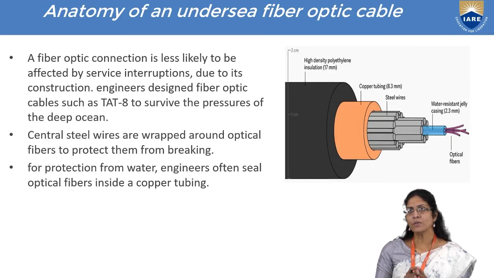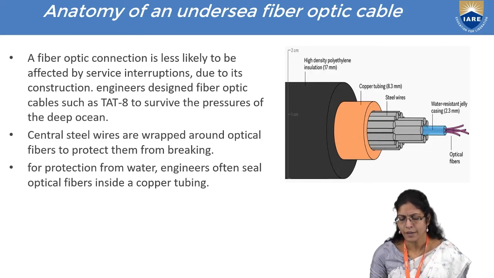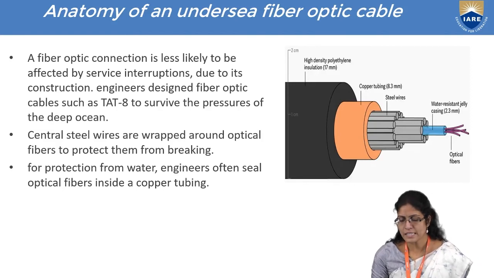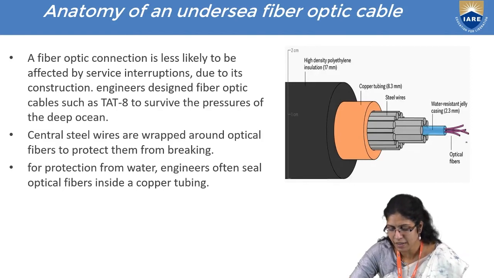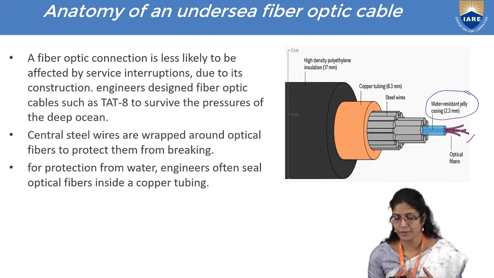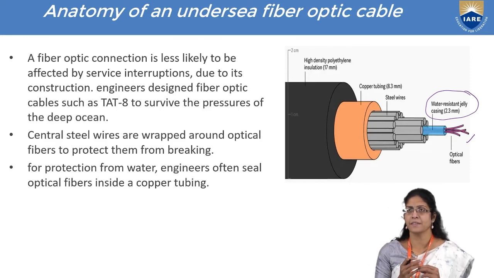And if you see the undersea fiber optical cable, which is a very innovative application of the optical fiber, and you look into the anatomy, you can see that this optical fiber, as I have told you, is surrounded by a water resistant jelly coating of around 2.3 millimeter.